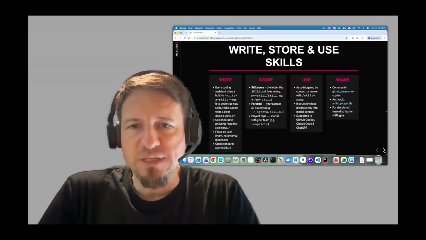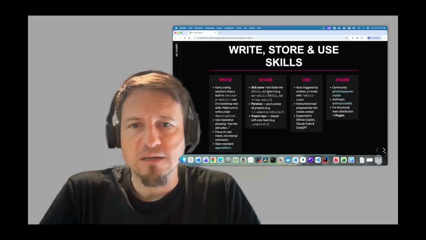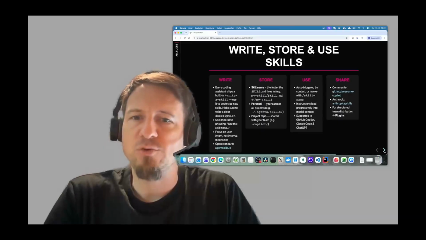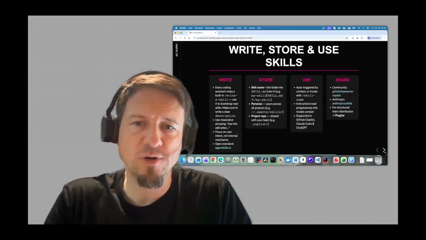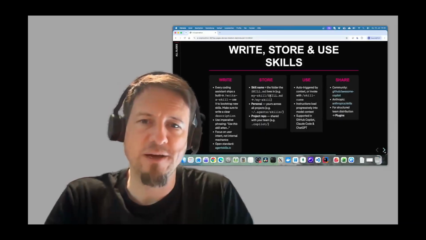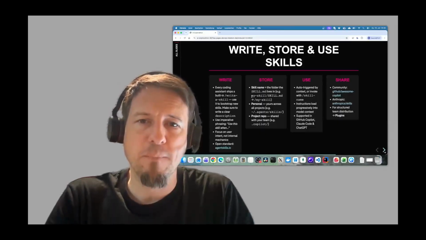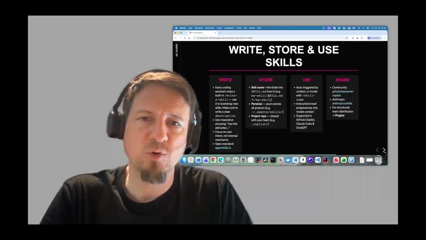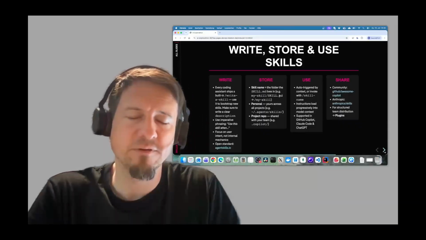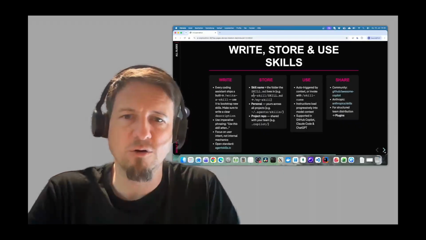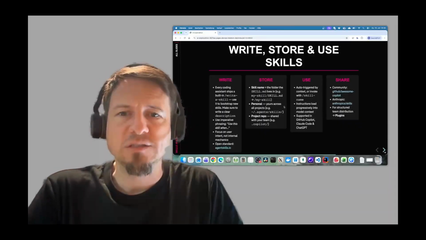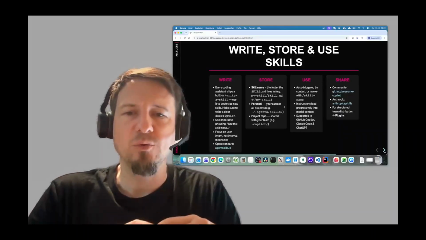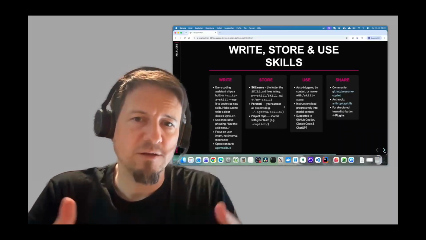Looking more into details, we have this skill markdown file. But you need also a name for your skill, and this one is defined by the folder where the skill markdown file is placed. So for example, my skill folder contains a skill markdown file. That means this skill is called my skill. And there are also different ways how you can share your skills.